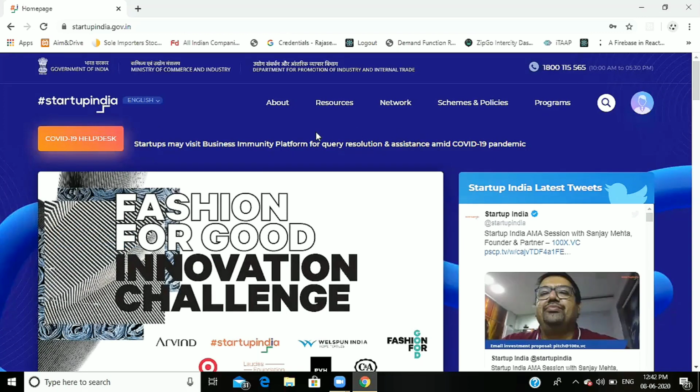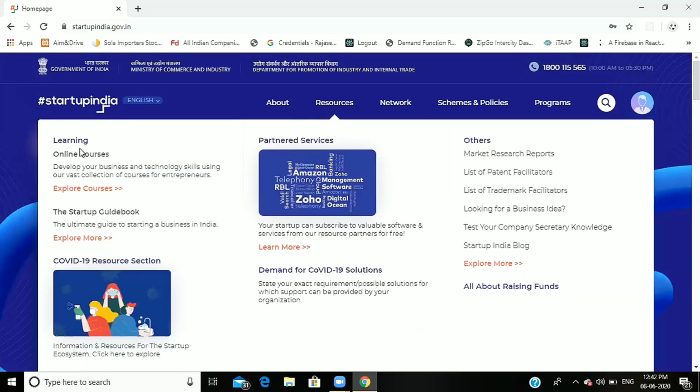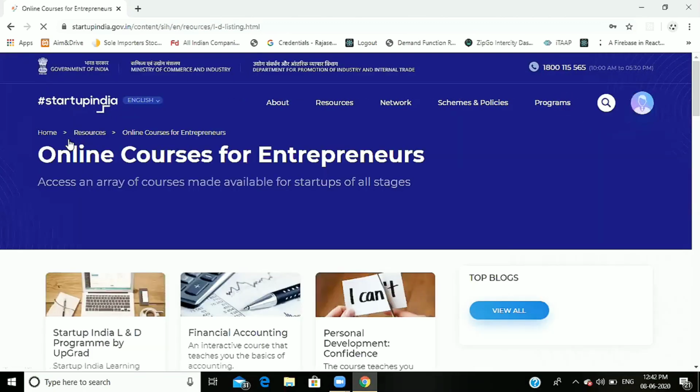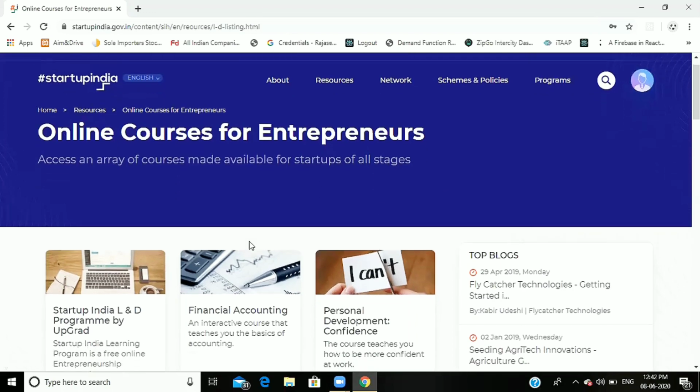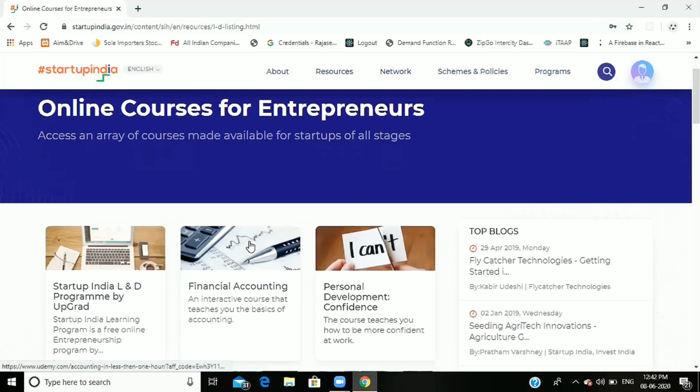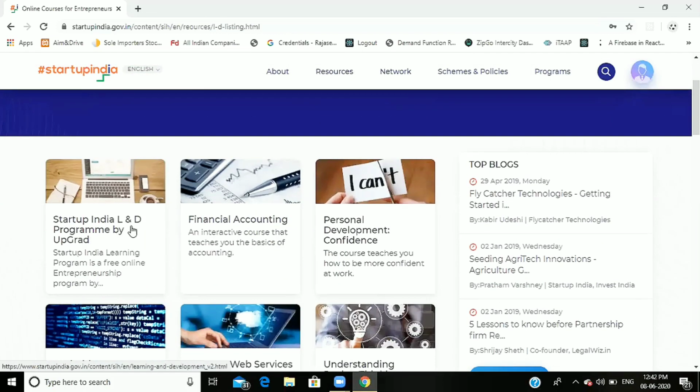Come to our topic: go to Resources and click on the Learning button. Here we see the courses. These are the online courses for entrepreneurs. Access an array of courses made available for startups of all stages. Here, see the Startup India L&D, meaning Learning and Development Program by Upgrad. Upgrad is an e-learning platform. It provides all courses online. It gives free certificate courses or paid certificate courses also.